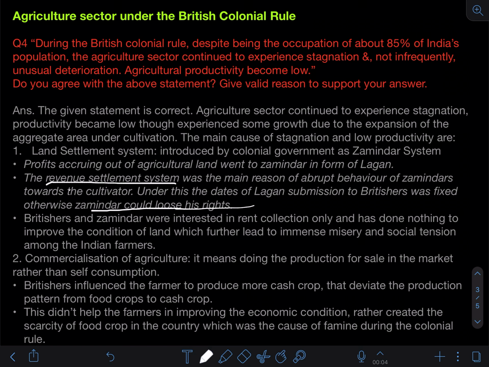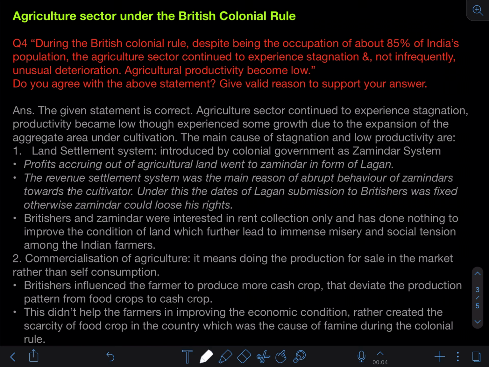So they were so keen to collect the revenues, even becoming so harsh with their own people, because they have to meet those deadlines. So that was another important feature. Don't miss this feature. It's very important that the deadline set by the Britishers has to be followed by the zamindar, and that is why they are very harsh in collecting the revenues, right?